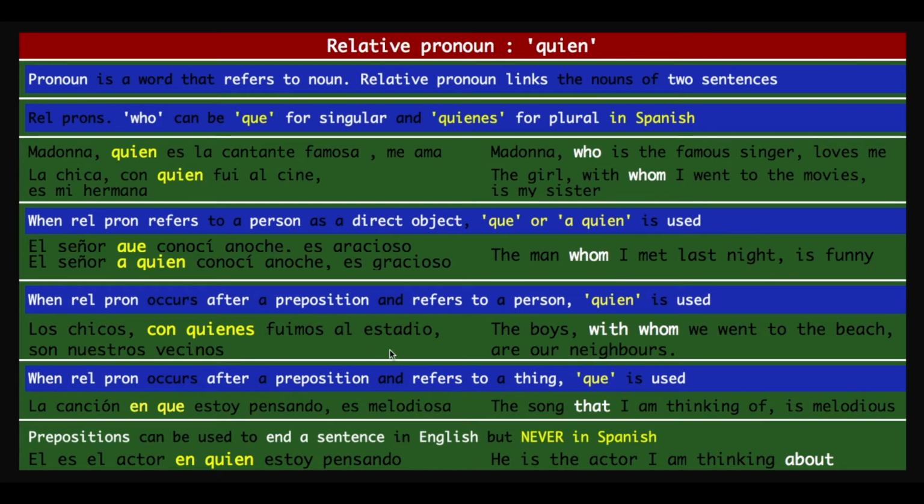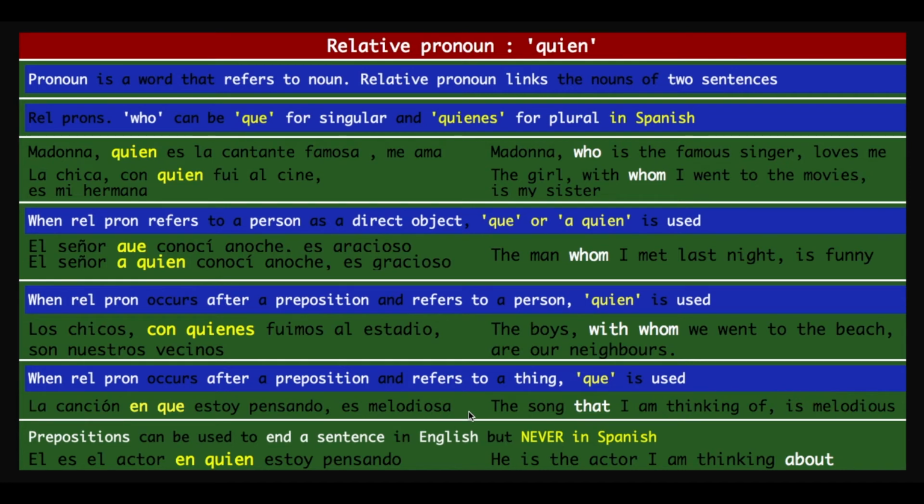Let's move on to the next concept, folks. When a relative pronoun occurs after a preposition and refers to a thing, que is used. So the sentence is: the song that I'm thinking of is melodious. La canción en que estoy pensando es melodiosa.